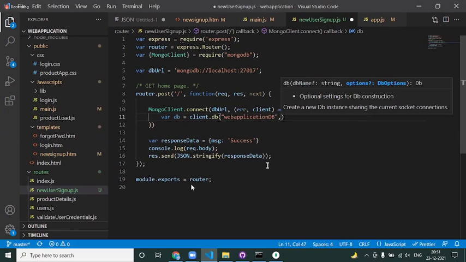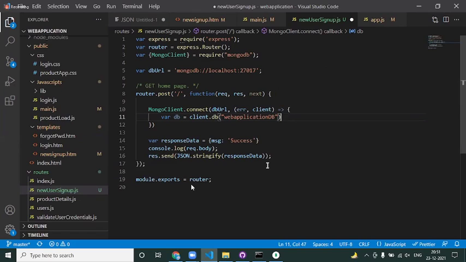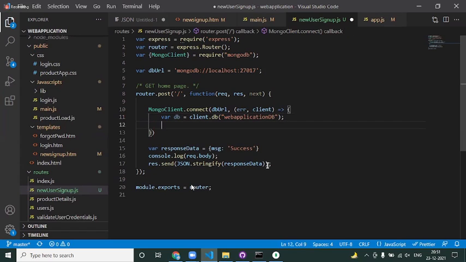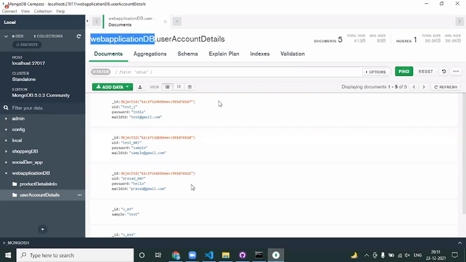Once we do this, is it going to return anything, or simply connect method? Simply connect. Only connect, right? Now I need to say collection. Collection is equal to db dot collection. What is the collection name we want to go with?